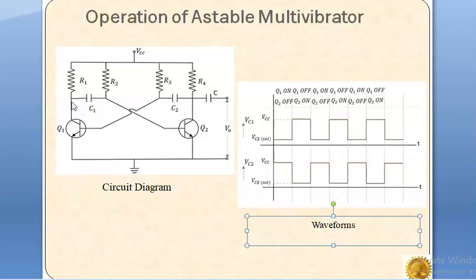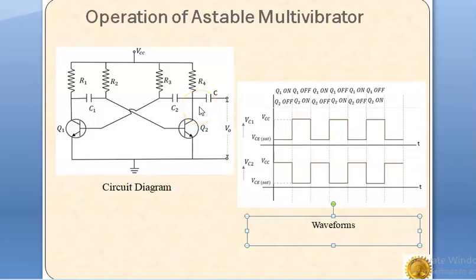This continuous action makes the collector current of Q1 increase further, and the collector current of transistor Q2 decrease.